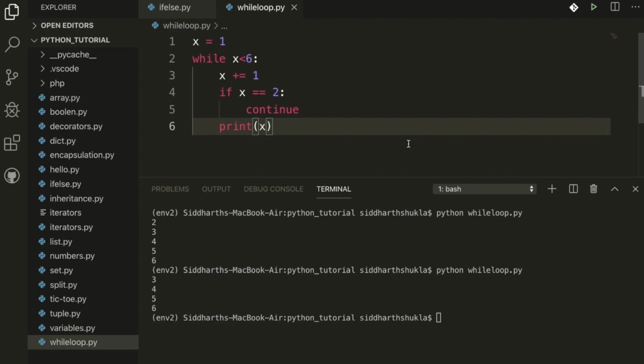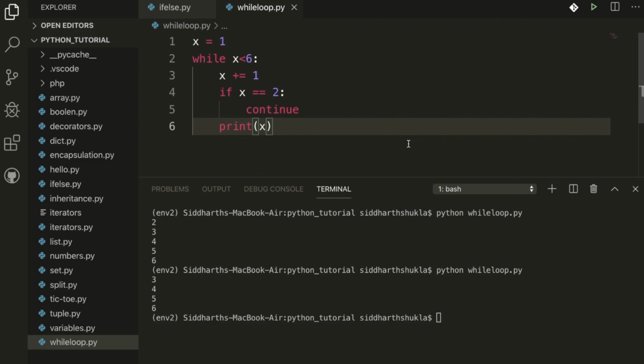Here we are going to discuss the Python for loop. A for loop is used for iterating over a sequence, like a list, tuple, dictionary or set. This is less like the for keyword in other programming languages, and more like the iterator method found in object oriented programming languages. With a for loop we can execute a set of statements once for each item in a list, tuple, or set.